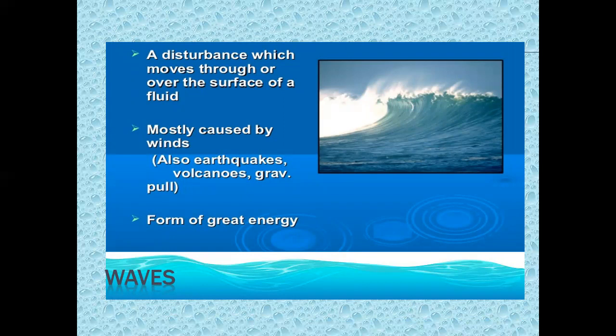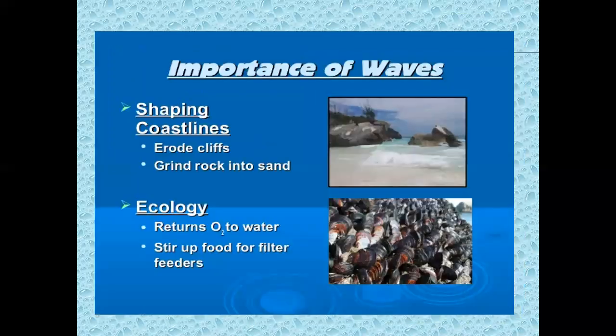There are three reasons for the movement of water. The first one is the rise and fall, or the horizontal movement on the surface of the sea through the wind. Then another is gravity pull and disturbance which moves through or over the surface of a fluid.